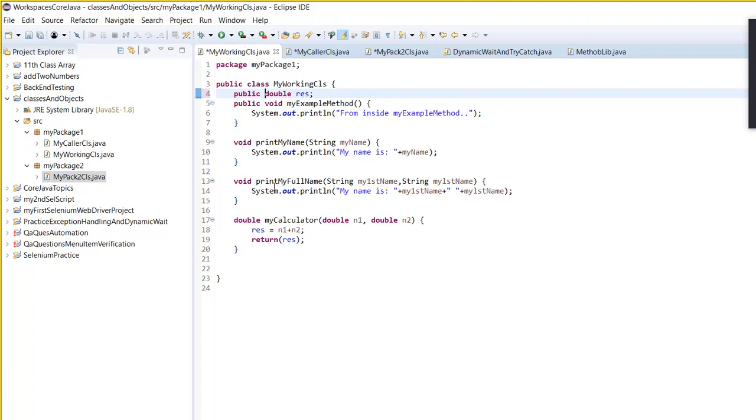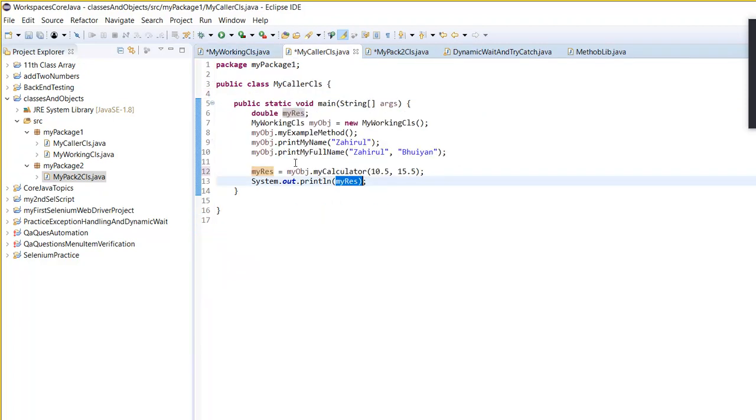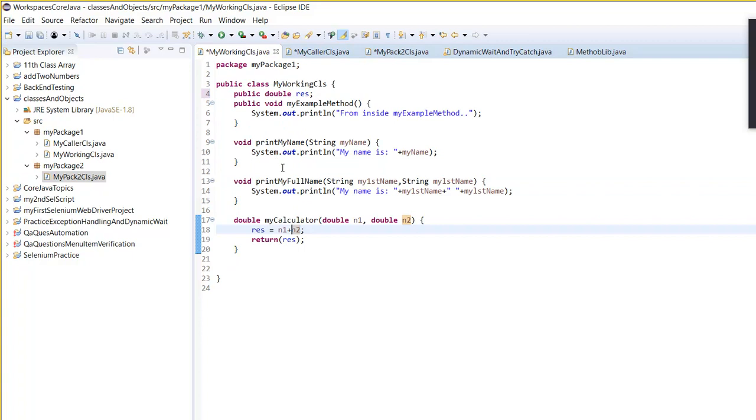What will happen if, instead of taking two double values, I ask to take two numbers and also take an operator, a char operator?